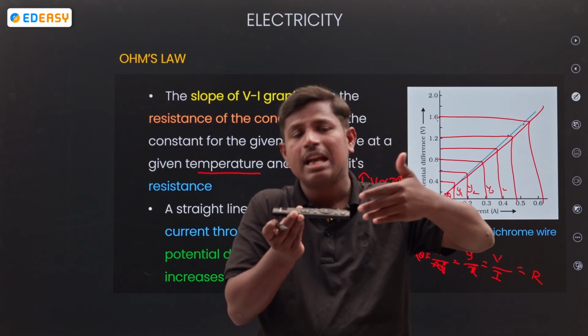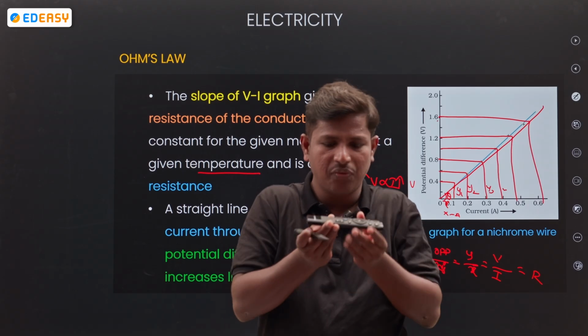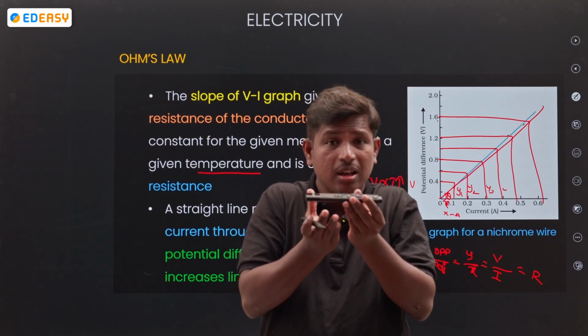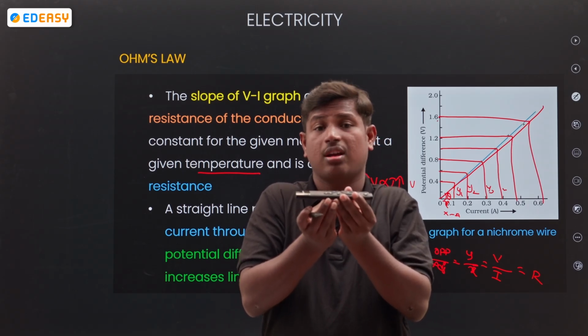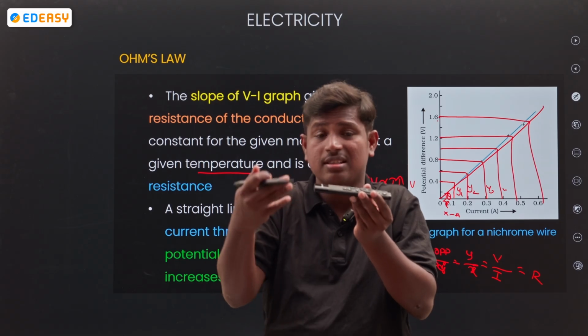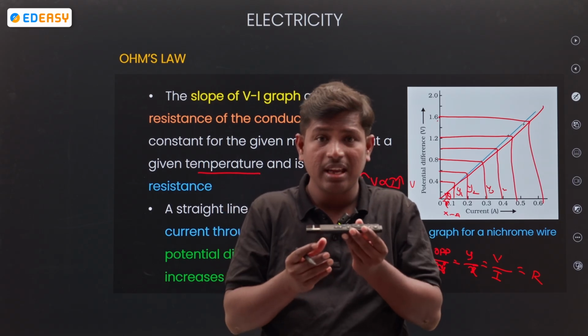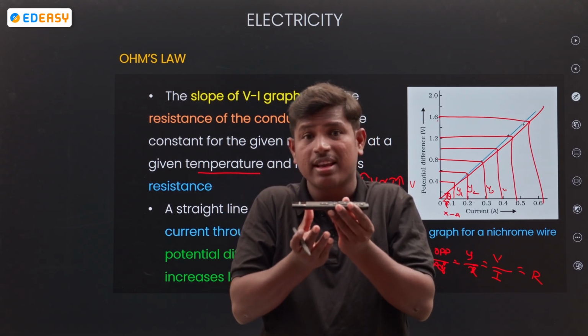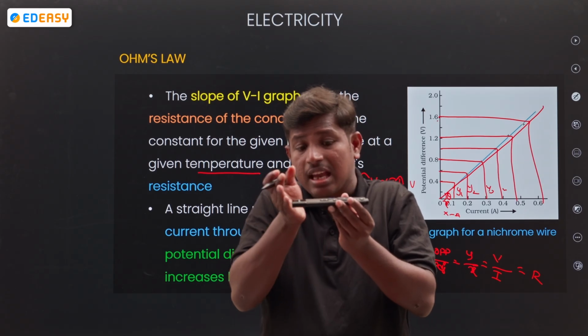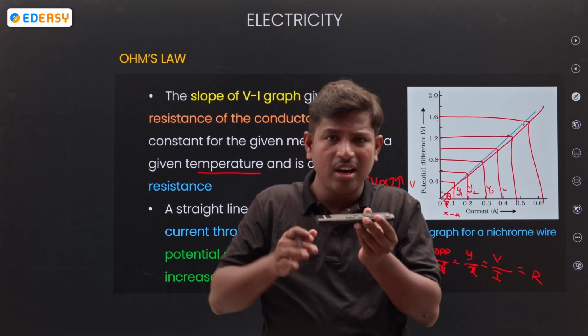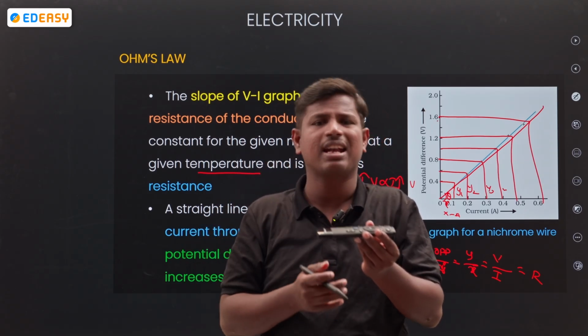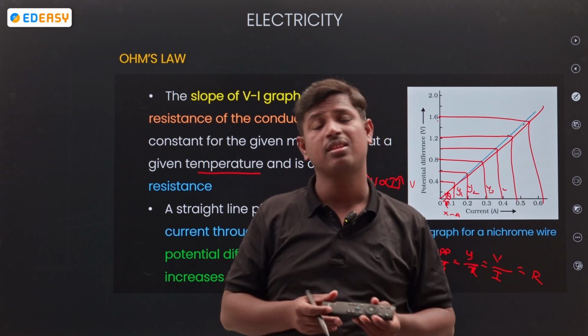If the temperature increases, the flow changes. Why? If the temperature increases, more electrons come out from the atoms, right? So the flow will be different.